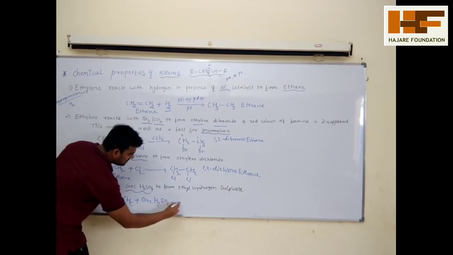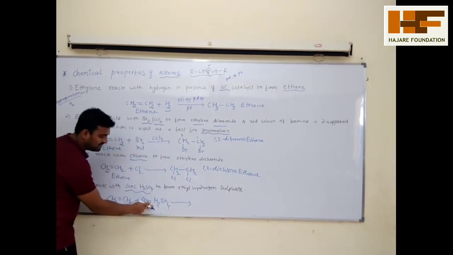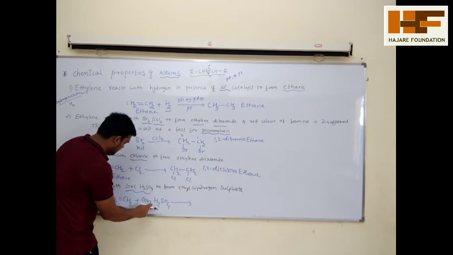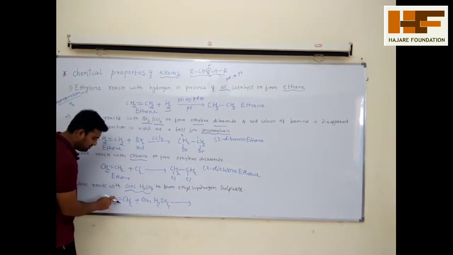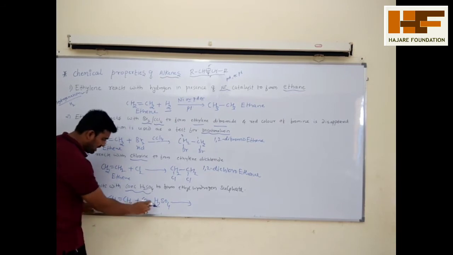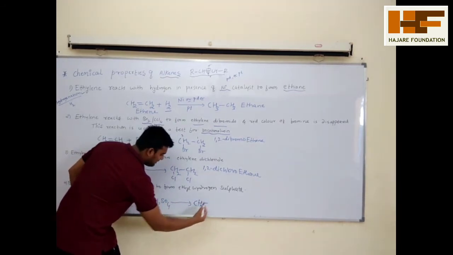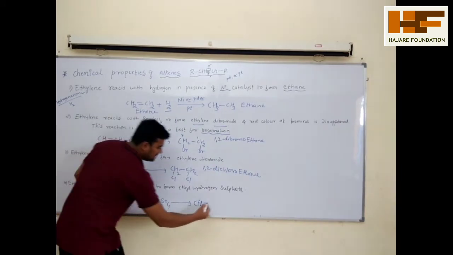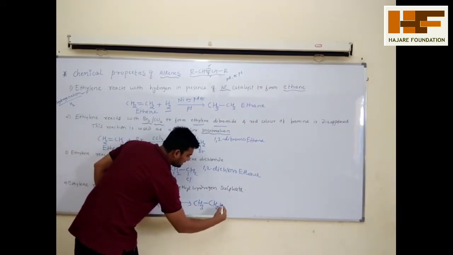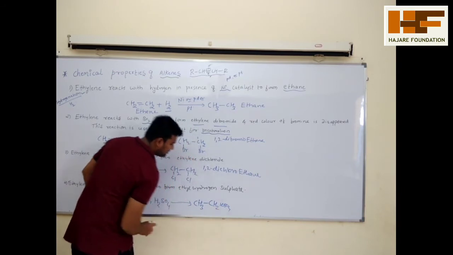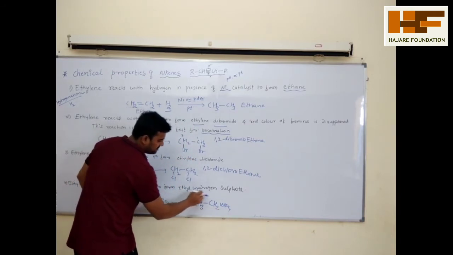This will dissociate into H+ and HSO4-. It contains one pi bond, and this pi bond is broken. One hydrogen goes here, you get CH3 here, and the remaining negative part attacks here. So you will get CH3CH2HSO4. This is called ethyl hydrogen sulfate.